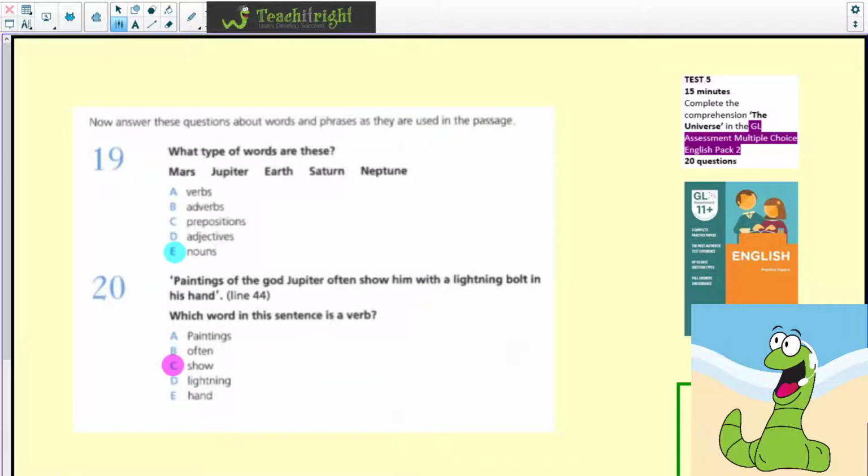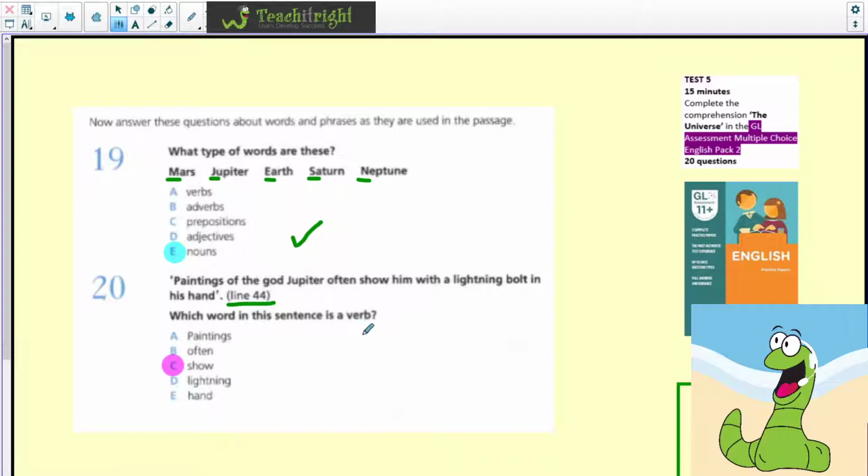Now we've just got the last two. Now answer these questions about words and phrases as they're used in the passage. What type of words are these? Well, of course, they are nouns, because they all begin with a capital letter. And then if we look at this particular question, it says, paintings of the god Jupiter often show him with a lightning bolt in his hand. And this is line 44. Which word in this sentence is a verb?